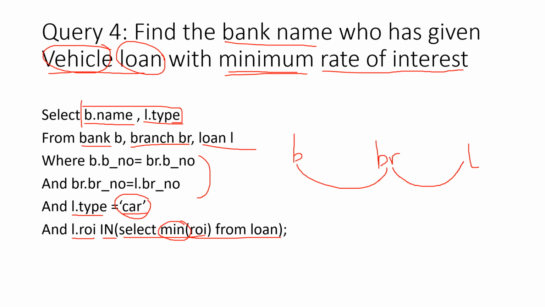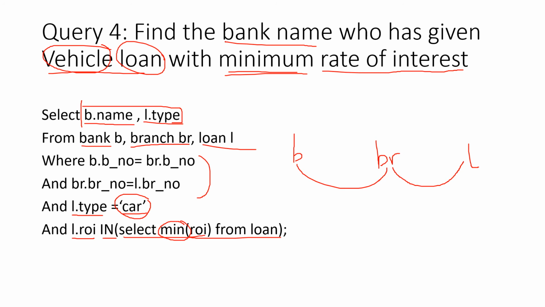So B dot B number is equal to BR dot B number, and BR dot BR number is equal to L dot BR number. Okay, so that is what is done in these two lines. Then it says L type, loan type is car. So you should have some rows with the value car loan. Loan type is car.